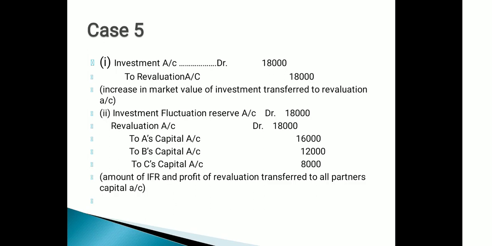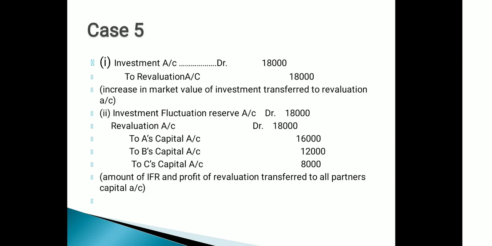Now case number 5. In case number 5, the market value of investment increases by rupees 18,000. So there is no need to utilize the investment fluctuation reserve. It is fully distributable among the partners.